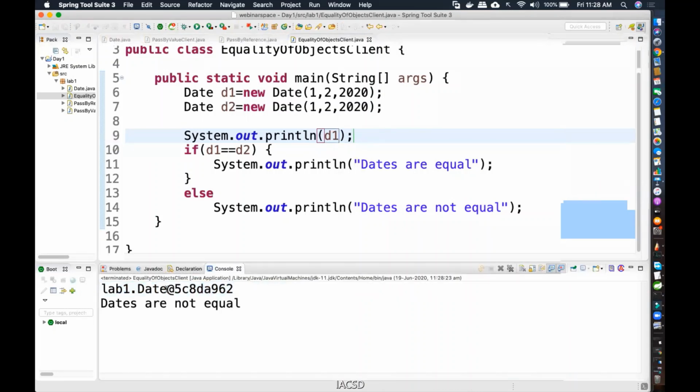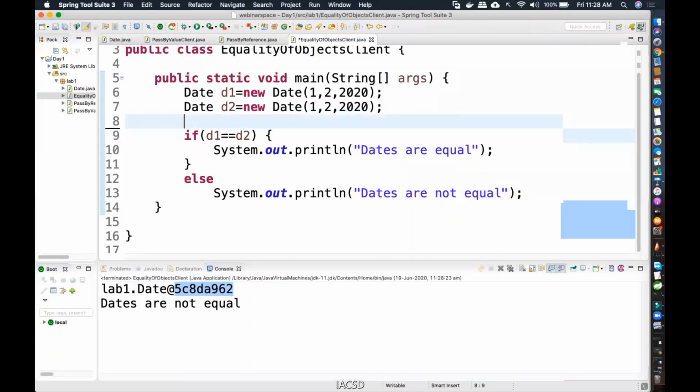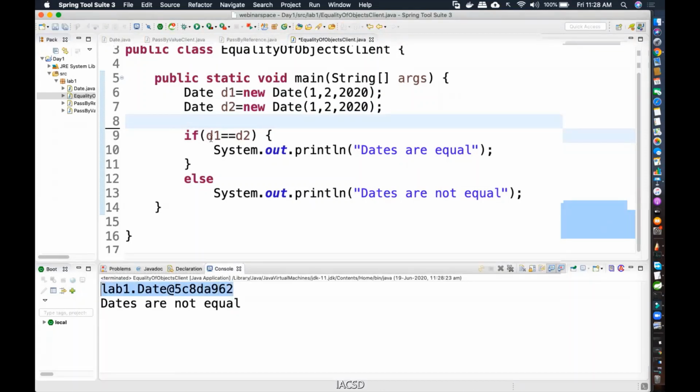This is actually the fully qualified name of the class, followed by @, followed by what is known as the hash code value. Hash code value is not the address. It may look like the address, but it is not the address. That we'll see some other time, because explaining toString itself in detail will take me 1.5 hours, so we'll not go into that because it's not in the scope of this webinar. Fine. So that's why I'm telling you D1 actually contains the address, but when we print it, we never get the address. It is for internal use.